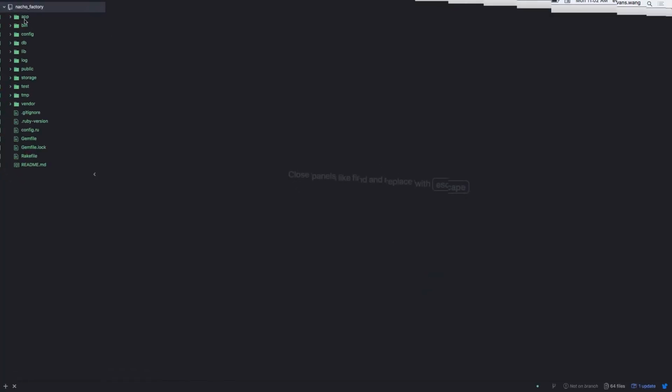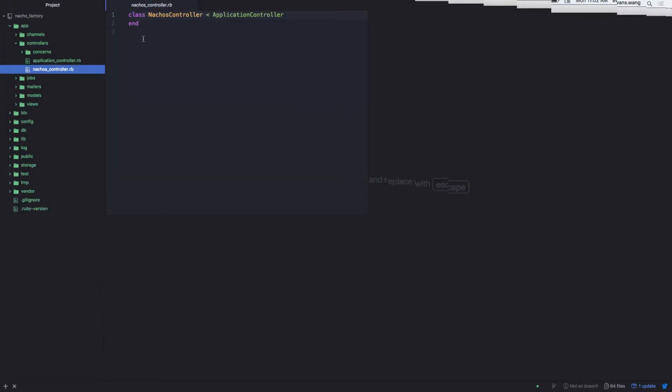So here, I'm just going to go here. Controller. Let's check out this nacho controller. Pretty normal. What about this application controller? What does it normally inherit from? What base? It's definitely not API. That's the only key thing I want you to take away, right? We can always reference it later.